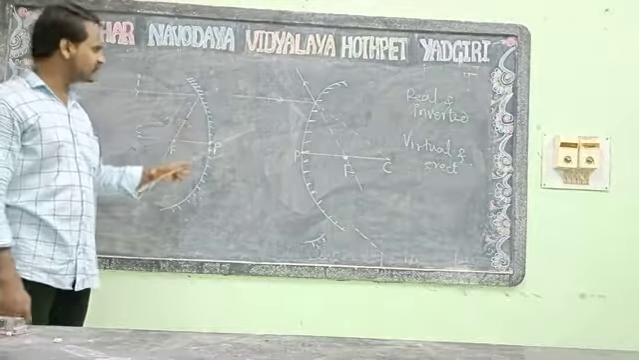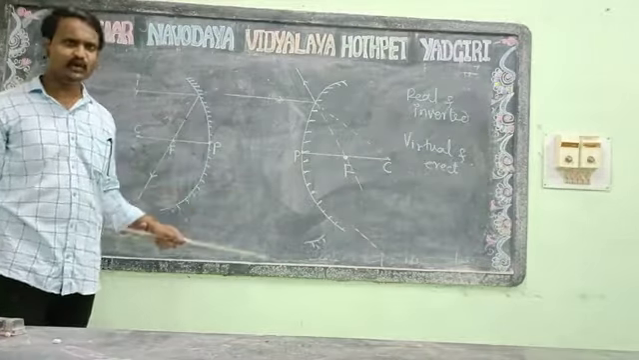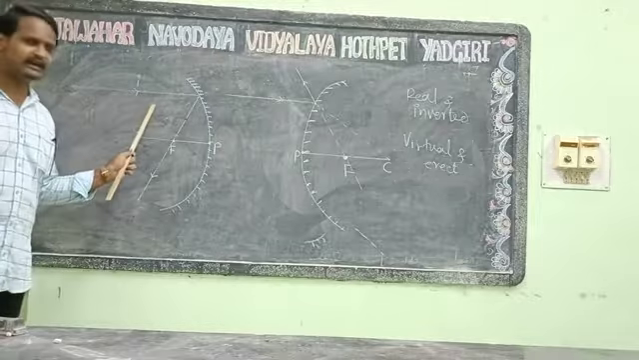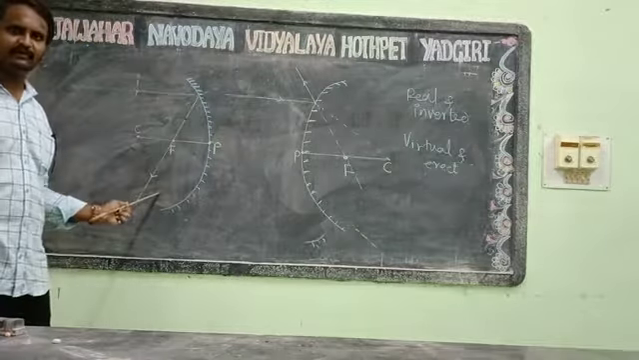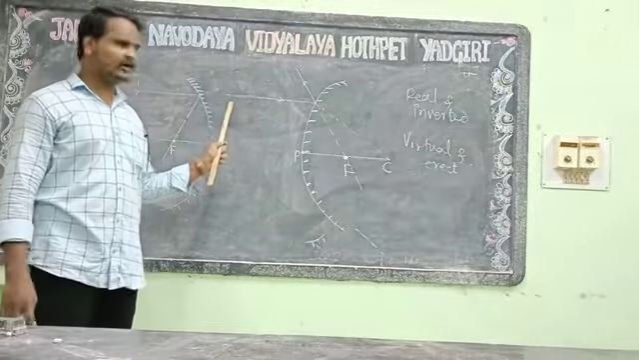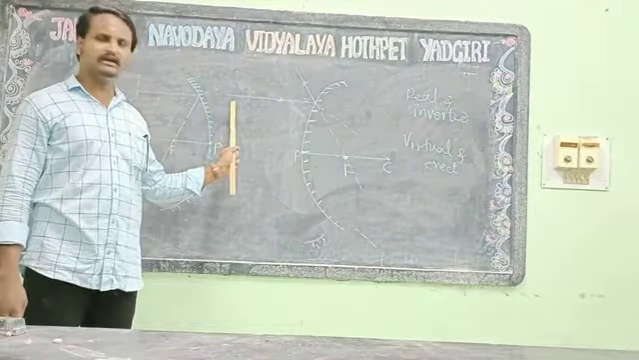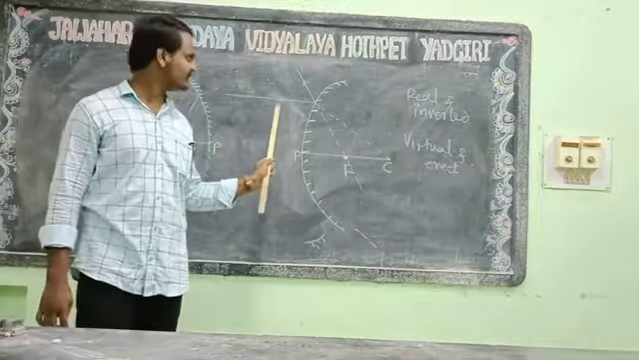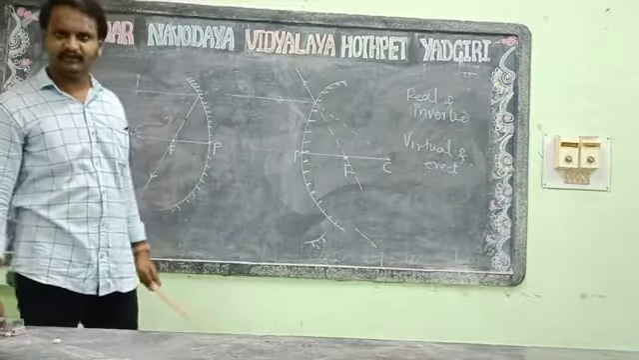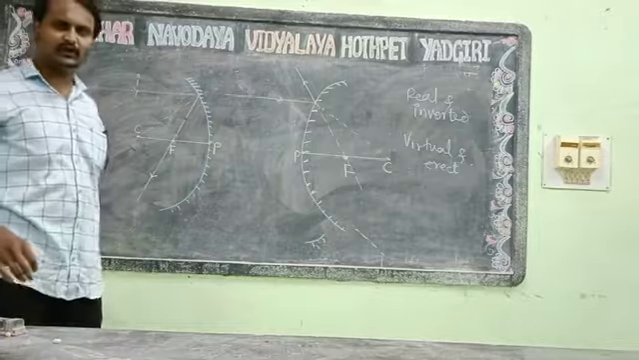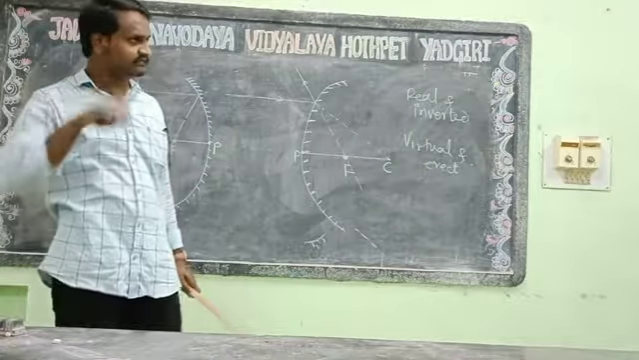This is our first rule: the incident ray which is parallel to the principal axis, after reflection passes through the principal focus. You can see in the convex mirror also, the incident ray parallel to the principal axis after reflection passes through the principal focus. Here is our first rule. If you want, you can also write the rule.